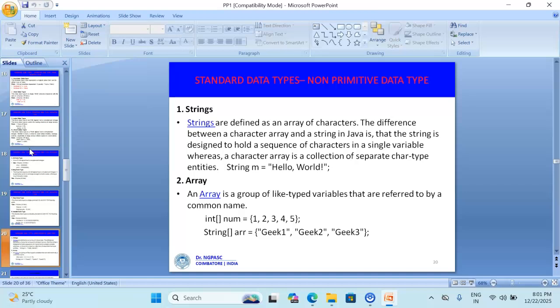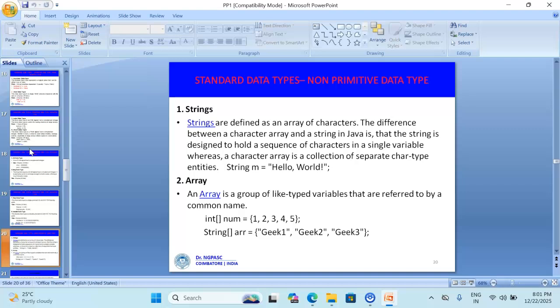Next we are going to see the non-primitive data types. Non-primitive data types are created by the programmer and are not predefined in Java. They are used to store some complex objects and refer to the memory location. The first one is string. Strings are used to define an array of characters.